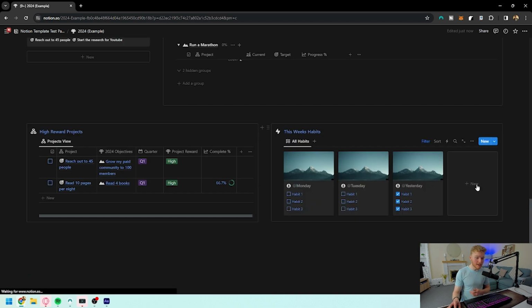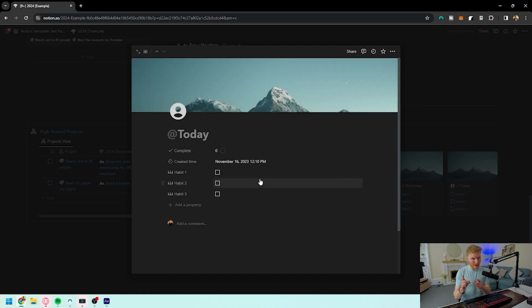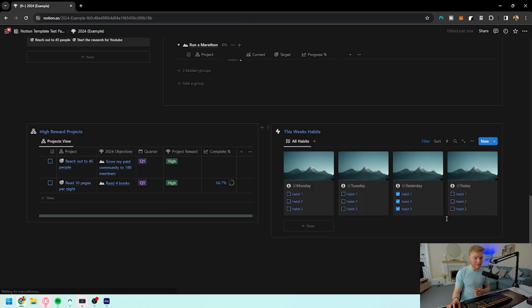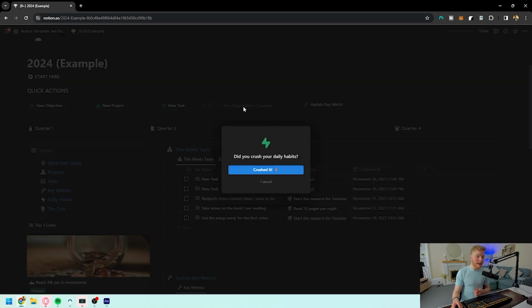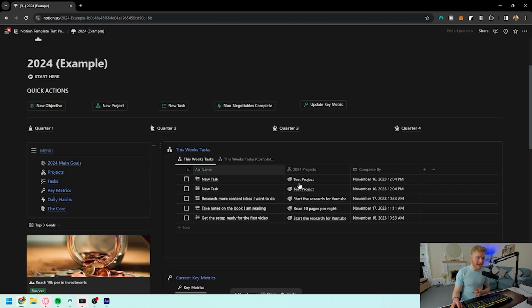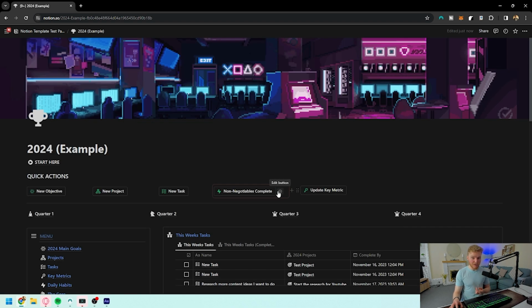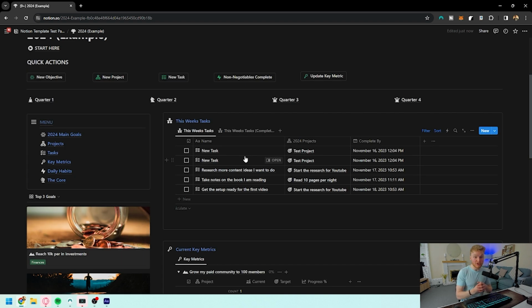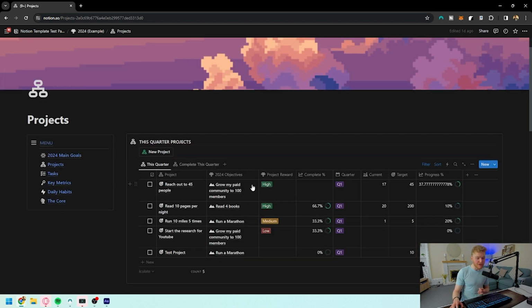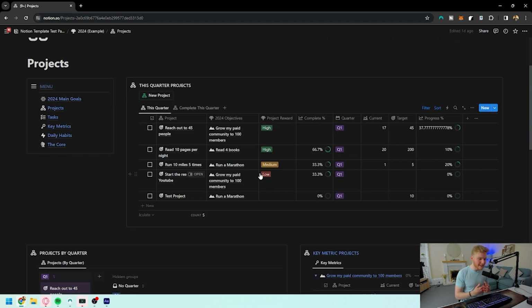If there's things you want to add, this homepage allows you to do it in the click of a button. If we come down here and we create a new habit for today, which I'll actually show you how to make it come up automatically. If we go back up to the top and we say that the habits were complete for the day, we crush the daily habits, we can then come down to here and we can see that today's habits were all checked off because the button actually does that for you. All of this area allows you to see everything you need in the one go, but also being able to dive into the projects even further without actually having to maybe go and find everything, see what different tasks you're doing, and so much more.